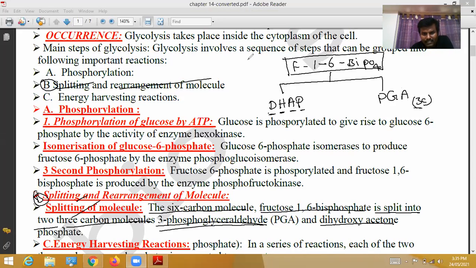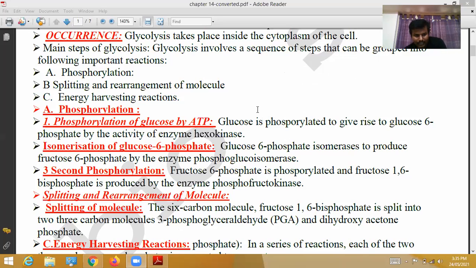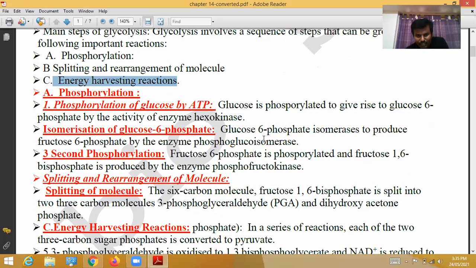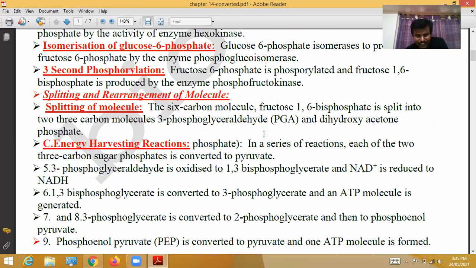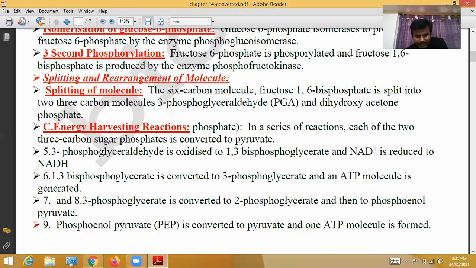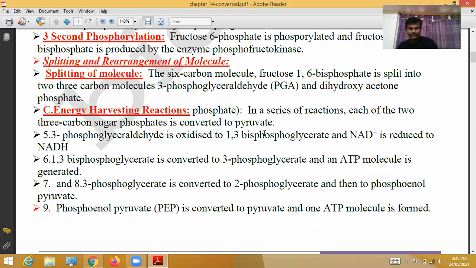Now we will see another step, the third step: the energy harvesting reaction. In a series of reactions, each of the 3 carbon sugar phosphates is converted into pyruvate.